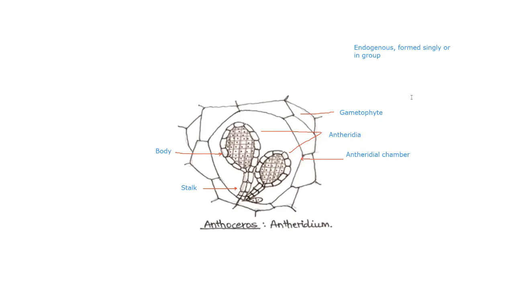So where are those androcytes present? I'll just mark it. This is the wall I'm talking about, the antheridial wall, and they are enclosing these cells, which are actually the mother cells. So this is the antheridial wall, and it is also referred to as the jacket layer.